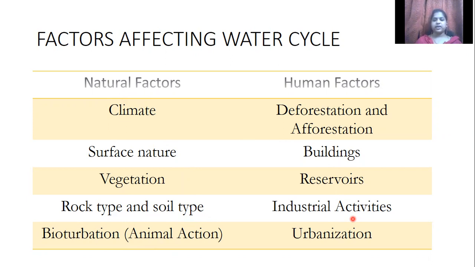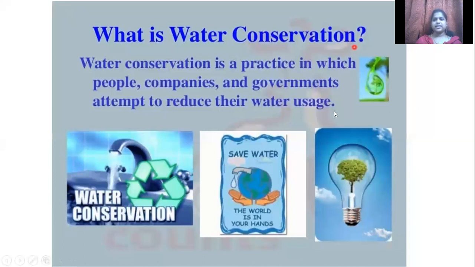The next one is, what is water conservation? You all know we have come across the uses of water, right? So we know what the various uses of water are. But now we are going to analyze why we need to conserve water. Because nowadays population is increasing, and we people started using a lot of water. Finally, what happens one day to all the waters? It is not definitely going to vanish because water is a renewable resource, but the amount of fresh water will get reduced.